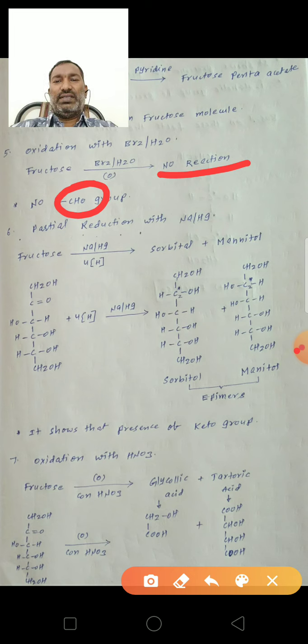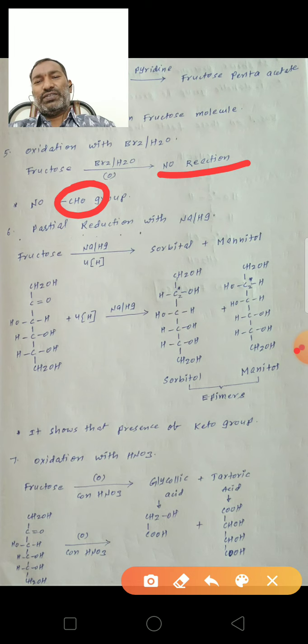Next, the sixth one, partial reduction with sodium amalgam. Here, fructose reacts with the sodium amalgam to form sorbitol and mannitol. This is fructose: CH2OH, C double bond O, CHOH, CHOH, CHOH, CH2OH.